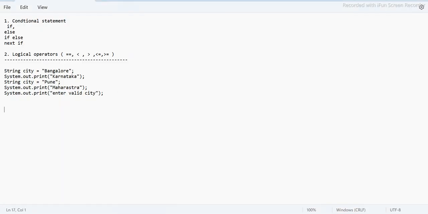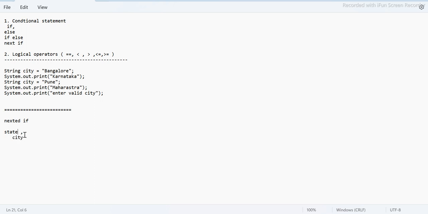So let's say I enter a state, then based on the state it should go to the city and check the city also.